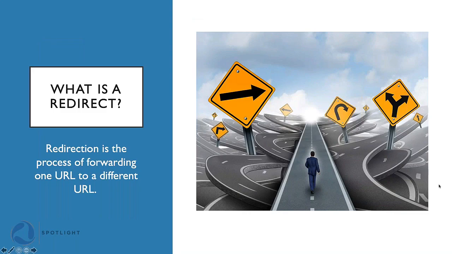Focus first on what is a redirect. And this is pretty simple. This is straightforward. When you're talking about online redirects in the context of URLs, a redirect is a process of forwarding from one URL, and that's the website address, to another URL. That becomes very important when you want to control traffic, and long-term traffic especially. It also is very important when you do tracking and those kinds of things.